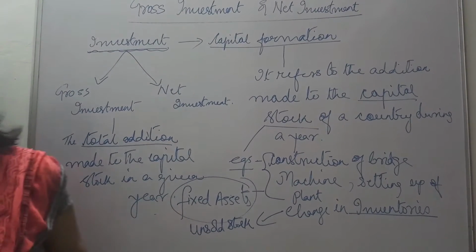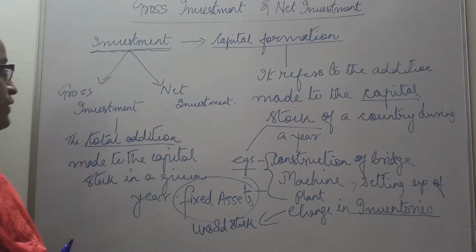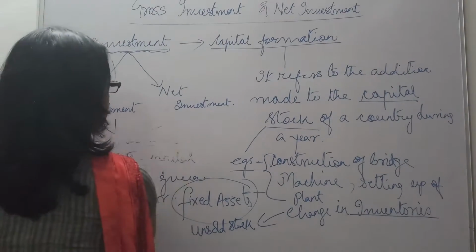Next we are moving to net investment. What is net investment?